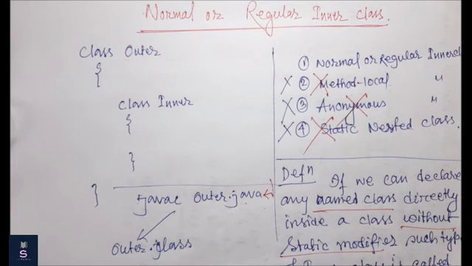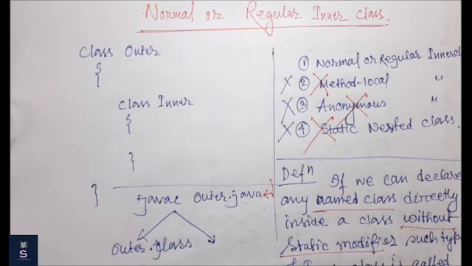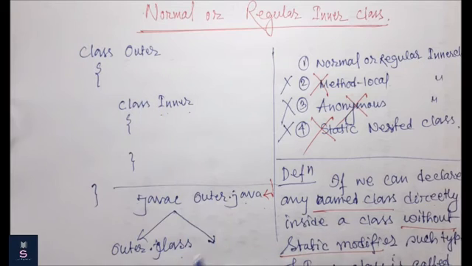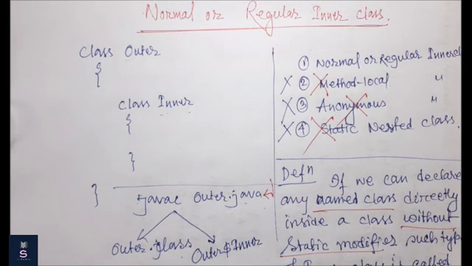Here, if I compile this Java file, it will create two .class files. One is Outer.class and the other, because this inner class is strongly associated with the outer class, is named Outer$Inner.class. It will not directly create Inner.class. So these are two different types of .class files. When Outer$Inner is created, it means this inner class exists.